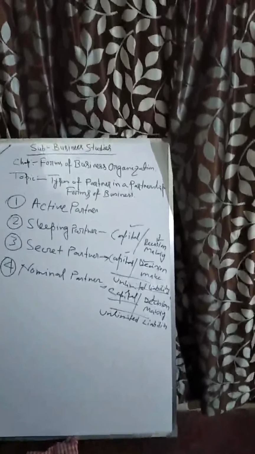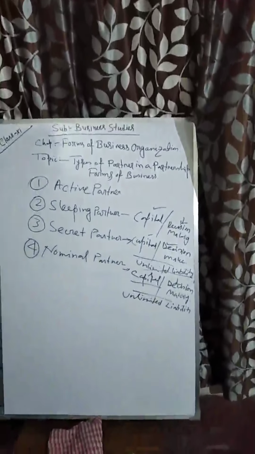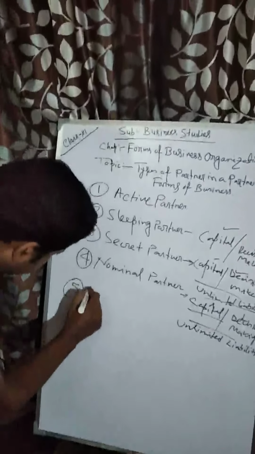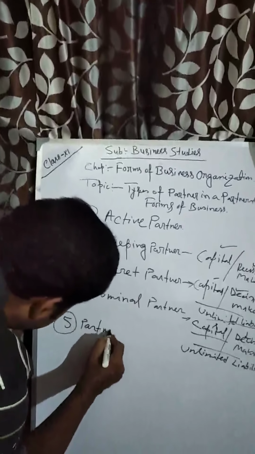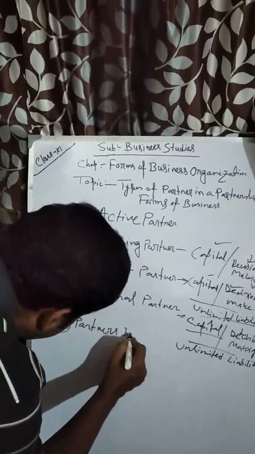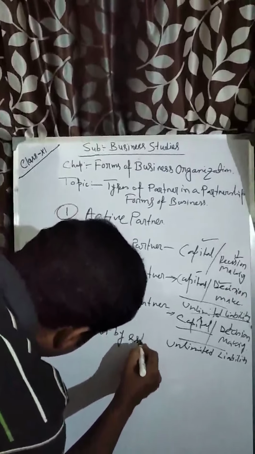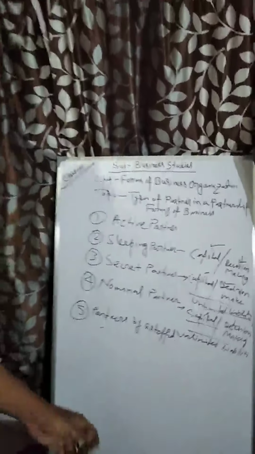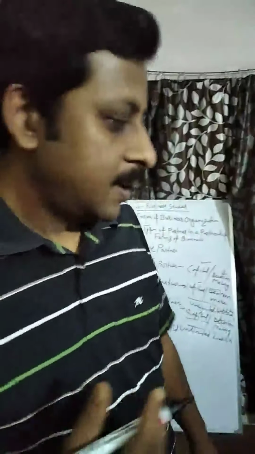Now, number 5, partners by estoppel. This type of partner doesn't contribute capital, but they can take part actively in the decision making process.